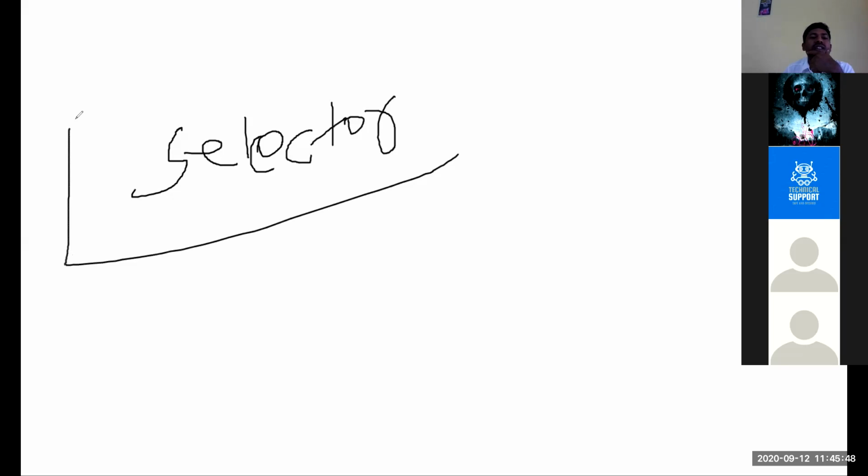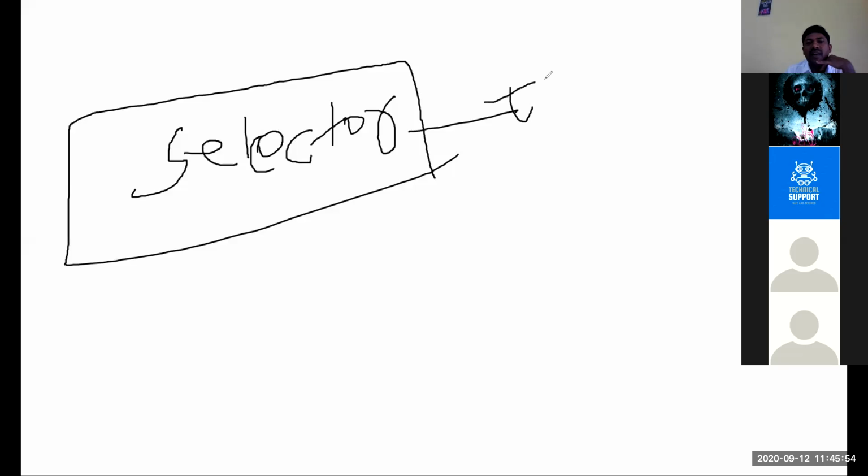These selectors are most important. Selectors mean all types of tags, HTML tags. How to use these tags is the most important thing. There are 5 types of selectors. I'll show you the selectors, then we'll move to them one by one.